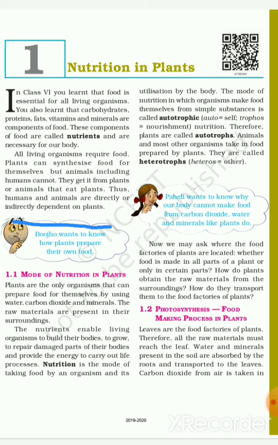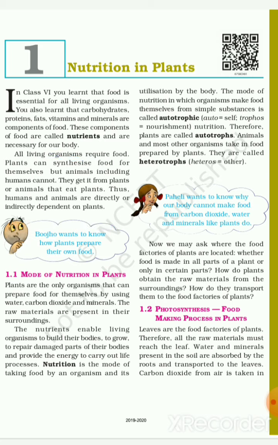In class 6, you learned that food is essential for all living organisms. You also learned that carbohydrates, proteins, fats, vitamins, and minerals are the components of food. These components of food are called nutrients and are necessary for our body.